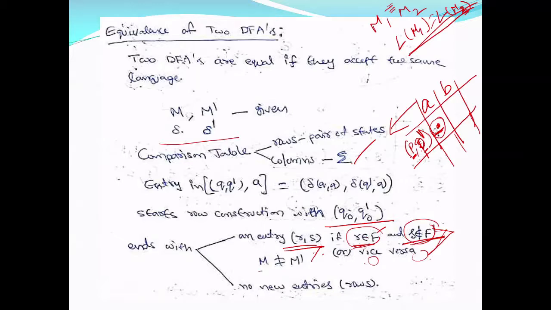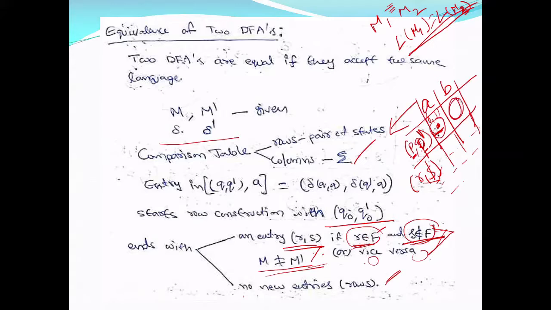If this case does not arise, then what happens? Your pair goes on constructing. Suppose I get a new pair R comma S. Then I will take that pair and continue the row construction. This row construction will continue until no new rows, no new pairs will result as a result of this computation.